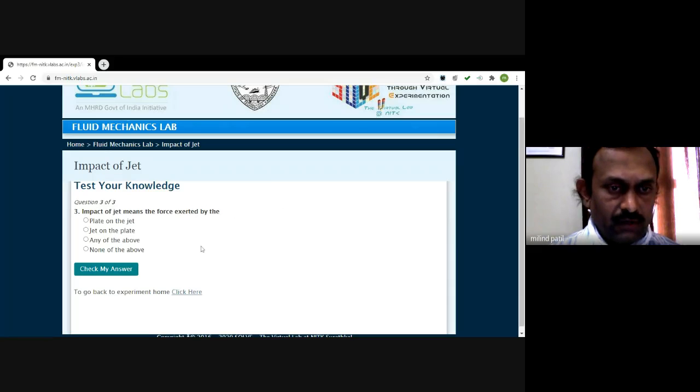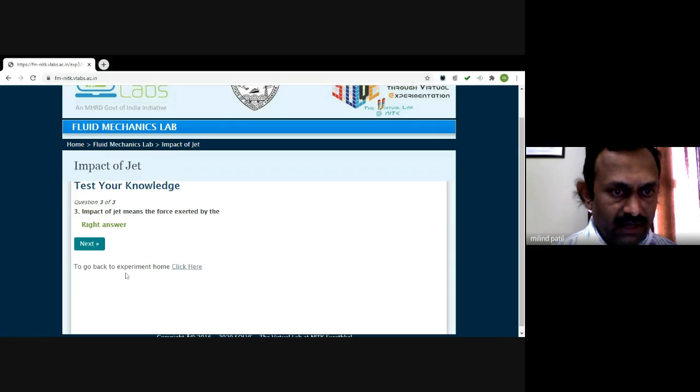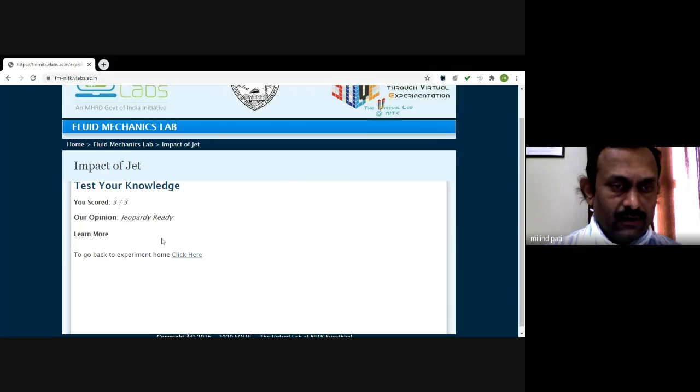Impact of jet means what? The force exerted by the plate on the jet, or the jet on the plate, or any of the above, or none of the above. It's a very simple question. Think logically. Who will exert the force on which? So the force must be exerted by the jet on the plate. Check your answer. Yes, it's right. So there were three questions and you answered all three correctly. So your score is good.